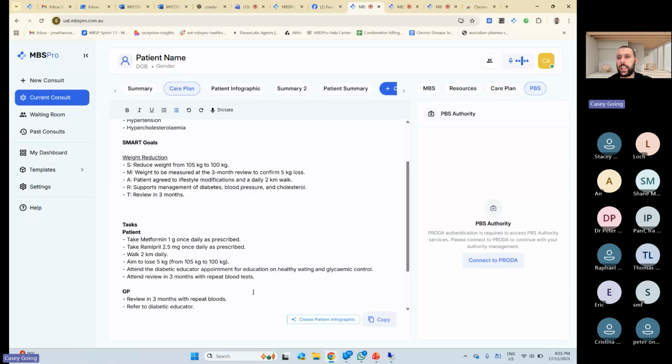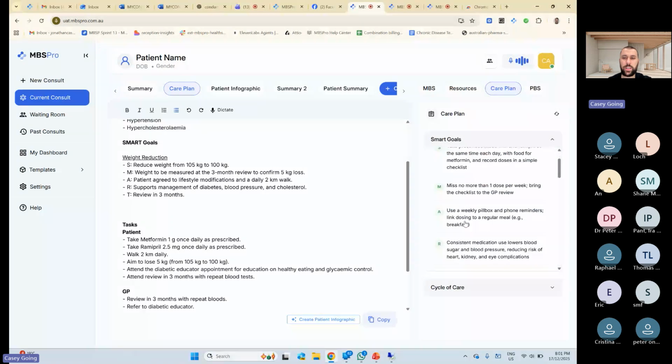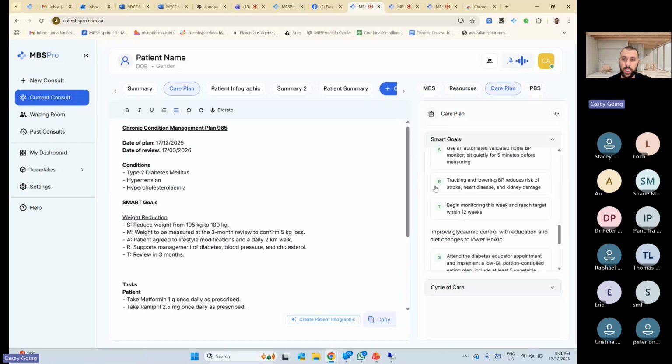Hopefully that makes sense. The other thing that I should show you, along with the care plans, is our care plan tab in the clinical copilot. Care plan and resources will be updating over the next couple of weeks to a couple of months. So we're adding in an evidence-based medicine module. What it does is it looks at a lot of guidelines and gives you more of a chat-based, question-based response. But in our care plan cycle, we've still got our SMART goals. So this will give you additional SMART goals in that SMART format. So if you don't like the ones that we've given you, you can have a look through here.